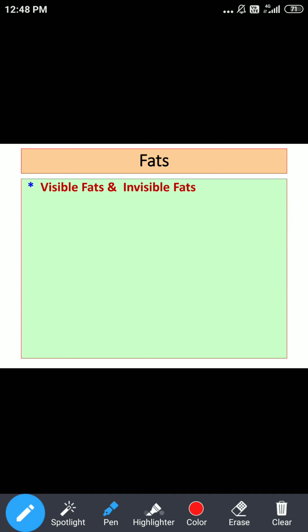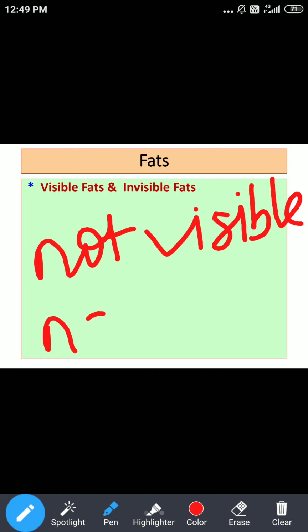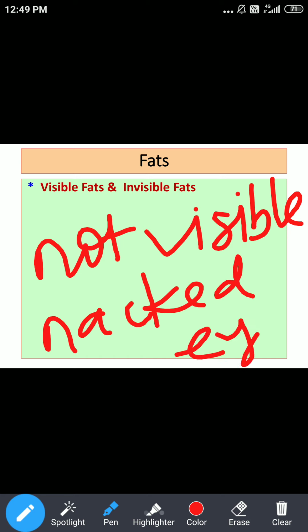As far as invisible fats are concerned, these are the fats which are not visible, not visible to the naked eye. So all those foods whose fats are not visible to the naked eye are called invisible fats.